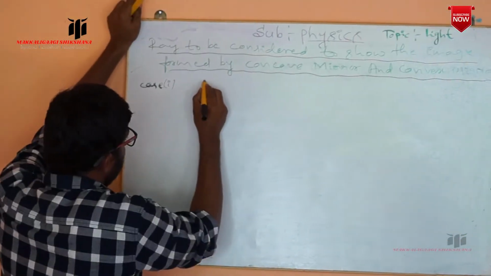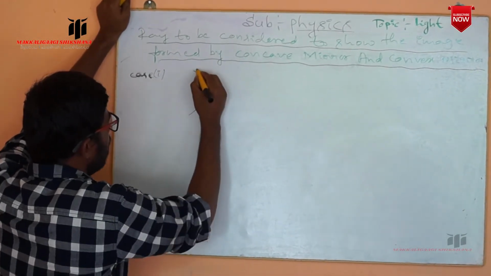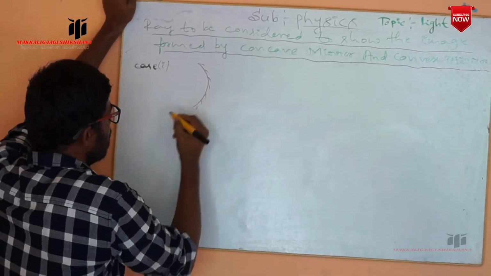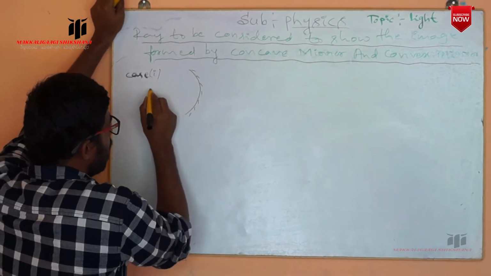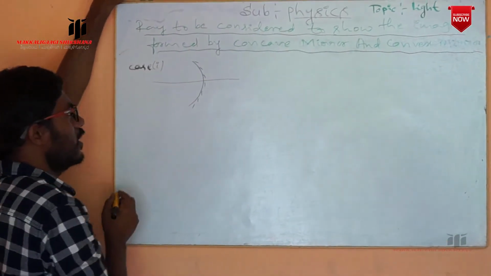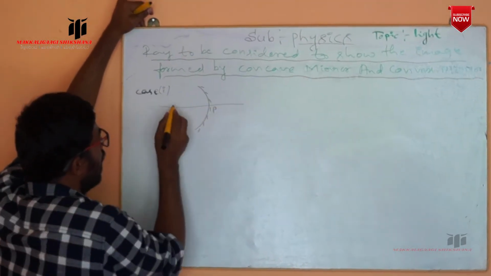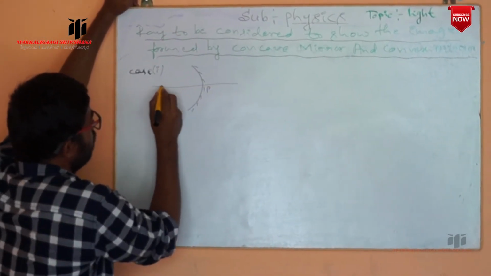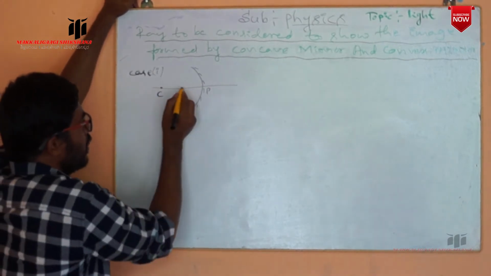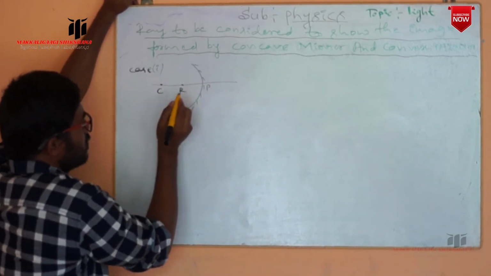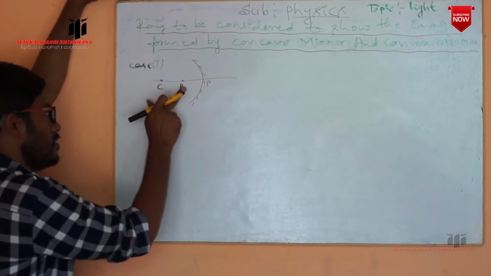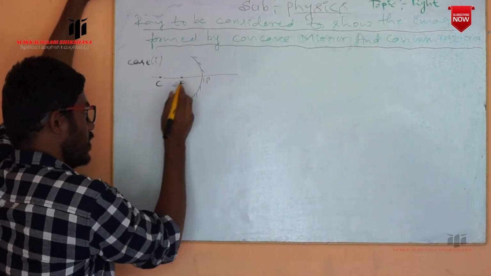Case 1. So first ray. Now this is the concave mirror we have taken. The outer surface is silvered, and directly I am drawing the principal axis. This is the principal axis, the straight line which passes through the pole and the center of curvature. Now here, at a certain point, this is the focus.